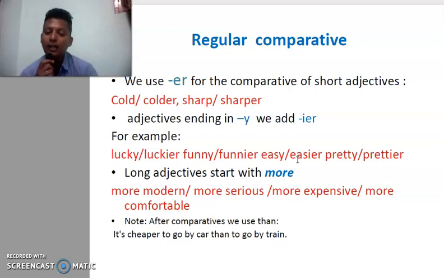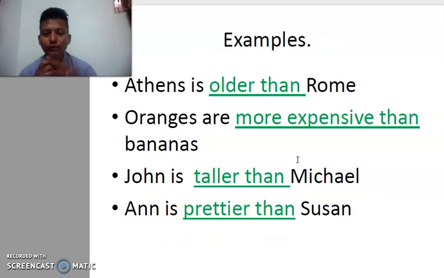It's cheaper to go by car than to go by train. Here we are comparing car with train. Athens is older than Rome. We are comparing two cities. Oranges are more expensive than bananas. Expensive is again an adjective with more than two syllables, so we have used more there. John is taller than Michael. Two persons. Michael is prettier than Susan. Again, two persons that we have compared here. These are comparative adjectives: taller, older, prettier, more expensive.